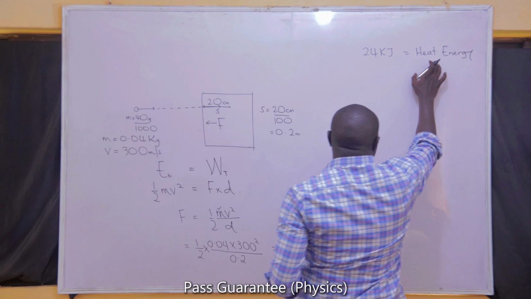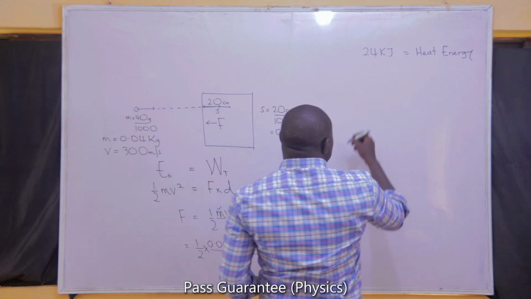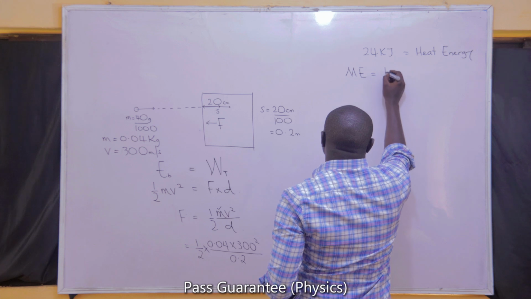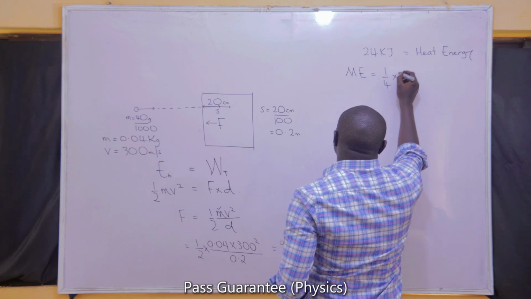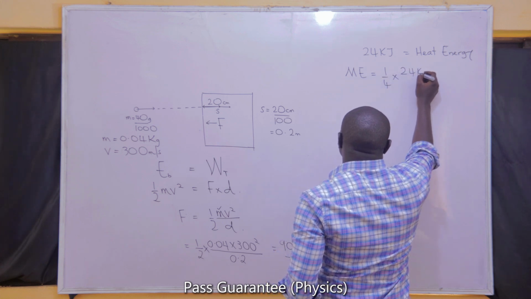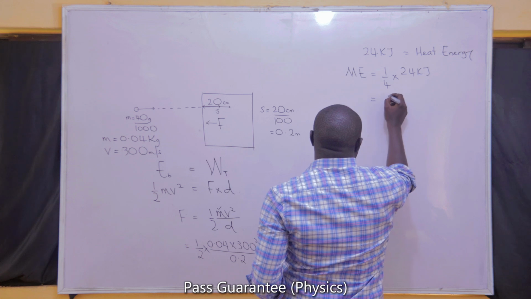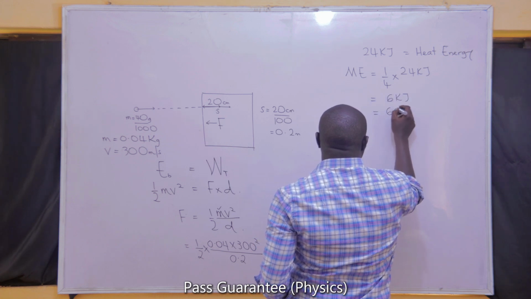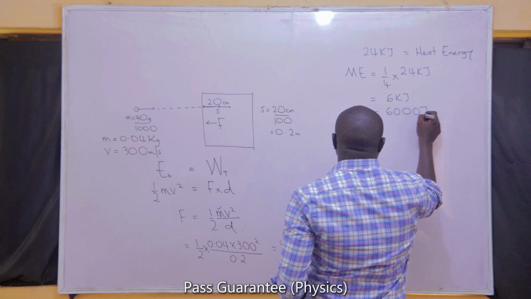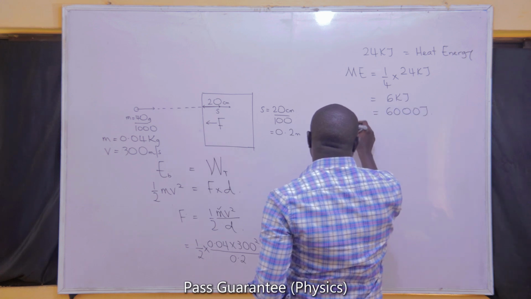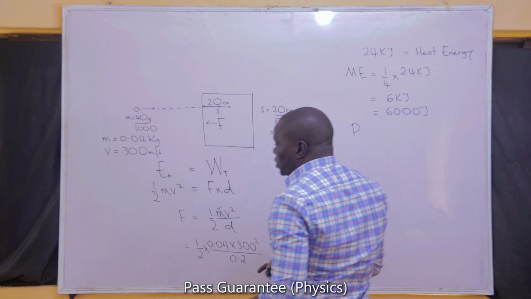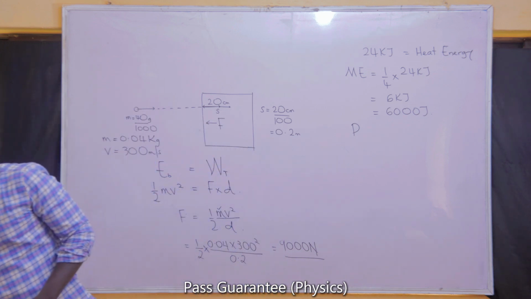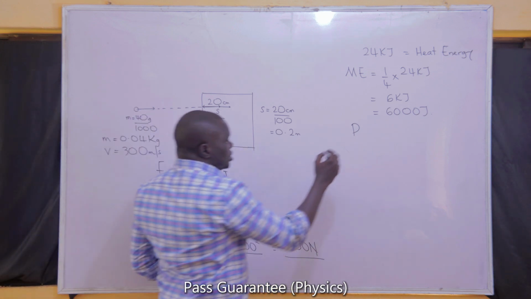Only 1/4 of this value was converted to mechanical energy in the engine. So the mechanical energy that we have must be equal to 1/4 of 24 kilojoules, and that should be 6 kilojoules, which is also 6,000 joules because kilo means 1,000. Now we are told that the power of this engine is 10 watts.